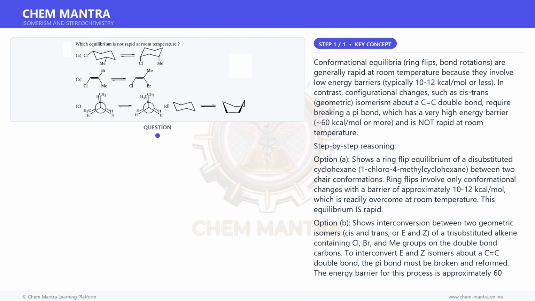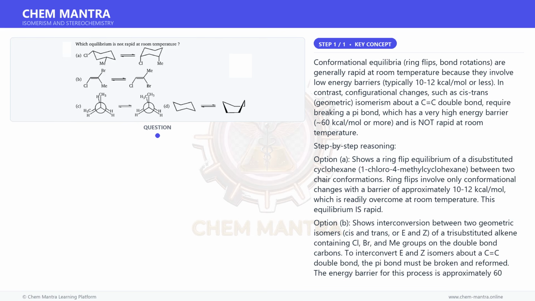Option C shows rotation about a C-C single bond in a Newman projection, ethane-like with methyl substituents, interconverting gauche and anti conformers. Rotation about a C-C single bond has a very low barrier, about 3 kcal, making this equilibrium very rapid at room temperature. Option D shows interconversion between the chair and boat conformations of cyclohexane. This conformational change has a barrier of about 10 to 12 kcal and is rapid at room temperature.